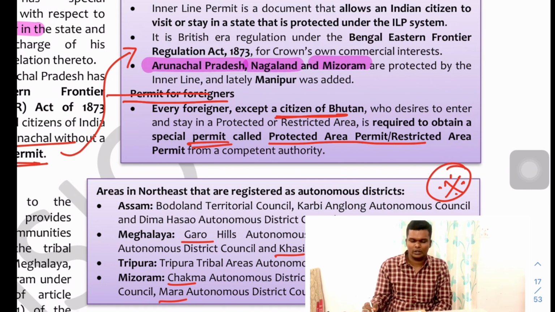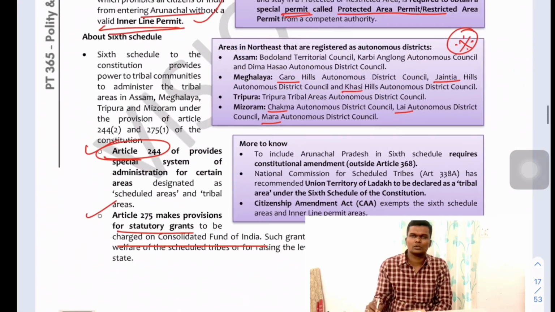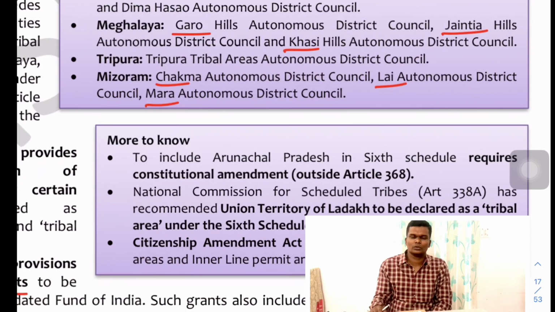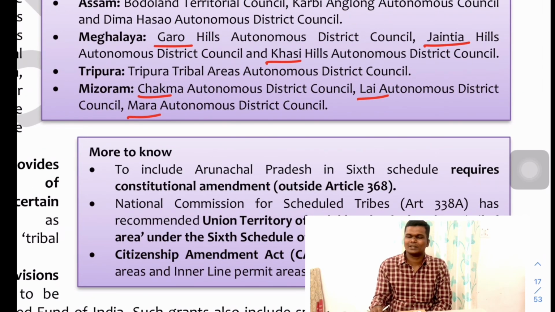States like Arunachal, Nagaland and Mizoram have ILP. Recently Manipur has also been included in this list of states with inner line permits.